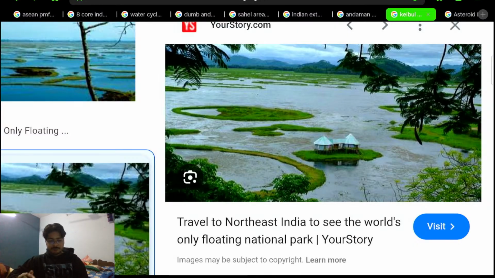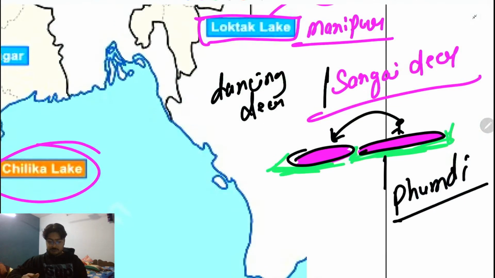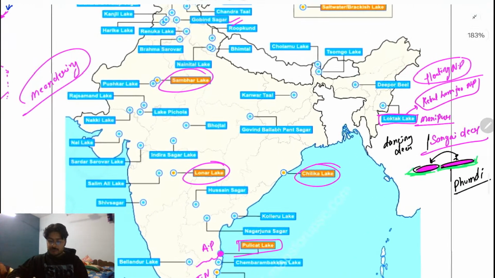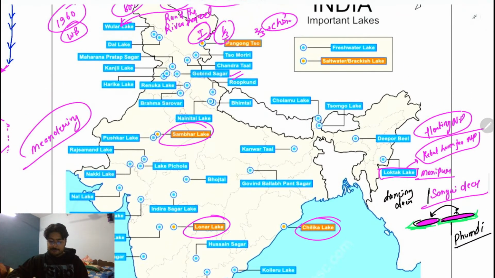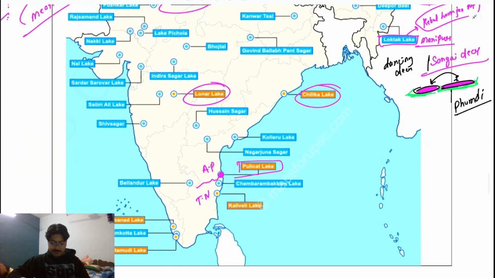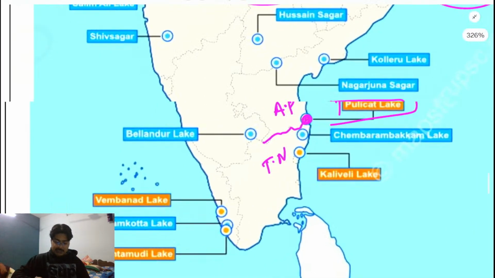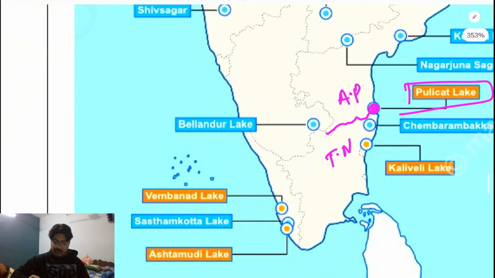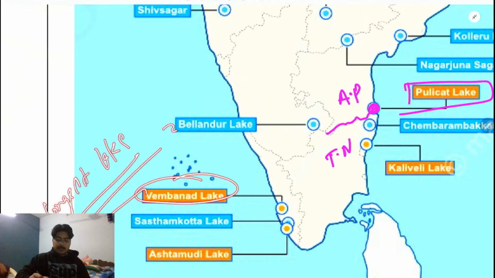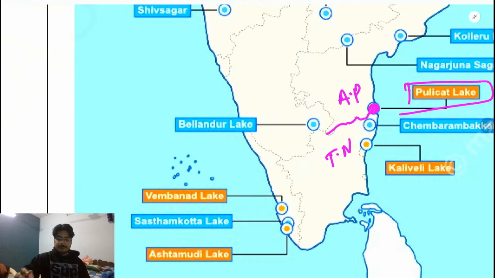Clear? So this is what you need to understand from here. And next is, let's say for example, Ashtamudi Lake, Sasthamkotta, and Vembanad Kol Lake. So these three lakes are also important. Vembanad Kol Lake is the longest lake of India. Longest lake. So this also you should know a little bit.